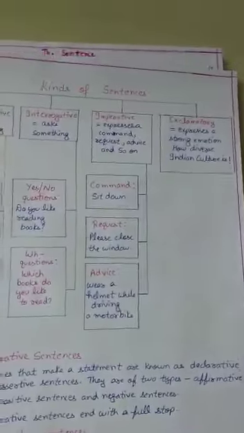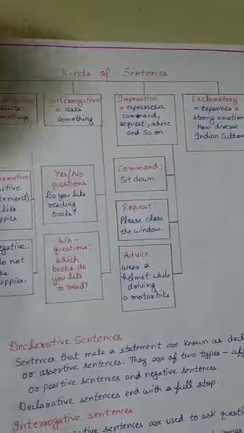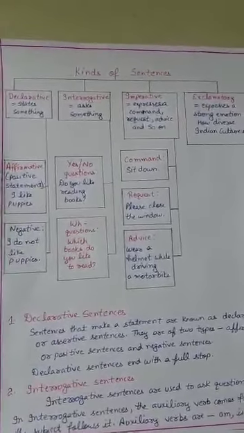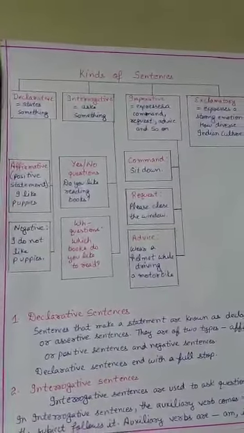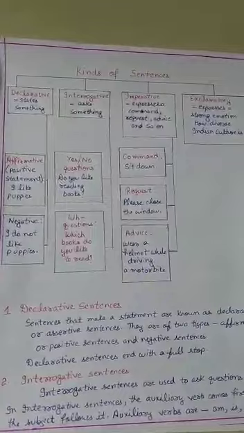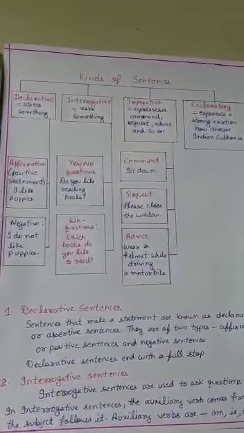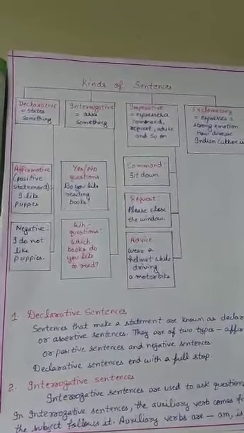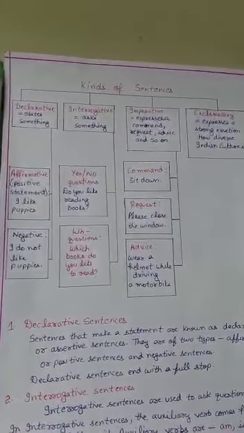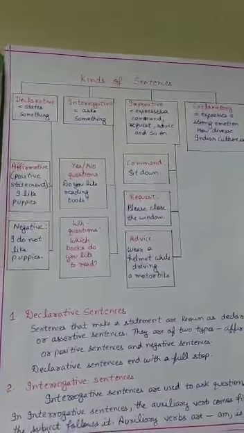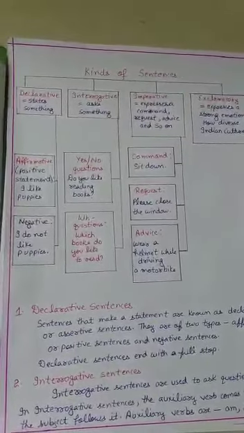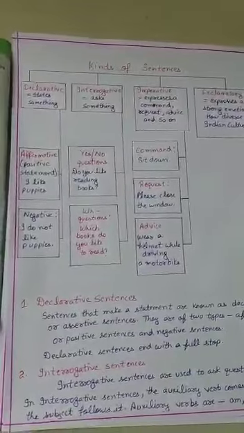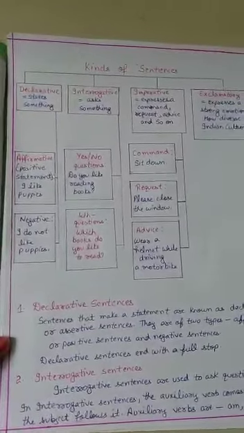Now we start with kinds of sentences. Students, there are four types of sentences. First one is declarative, second one is interrogative, third one is imperative, and fourth one is exclamatory. In declarative, it states something. In declarative, there is affirmative, positive statement. For example, I like puppies. And in negative, I do not like puppies.